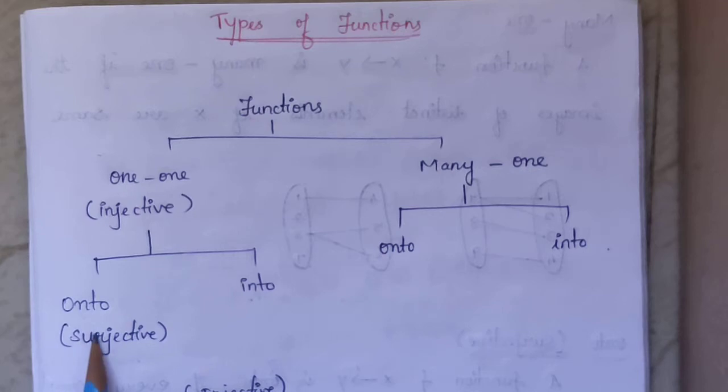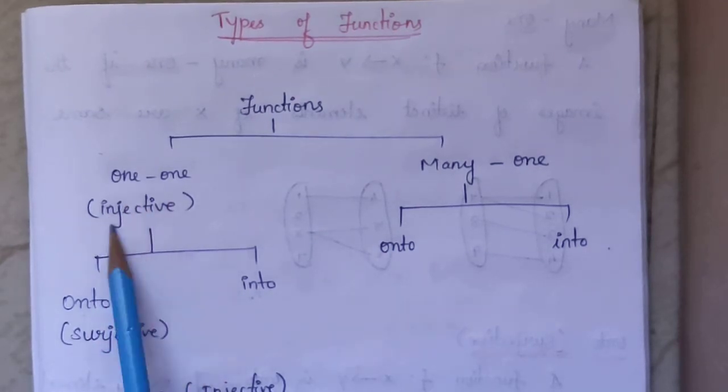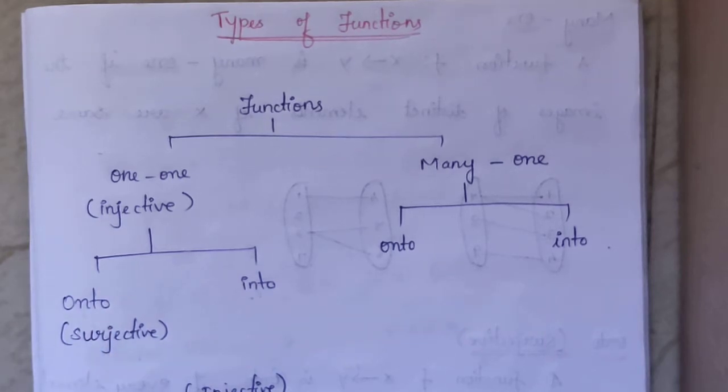Onto is otherwise called a surjective function. One-one is called injective, and onto is called a surjective function.